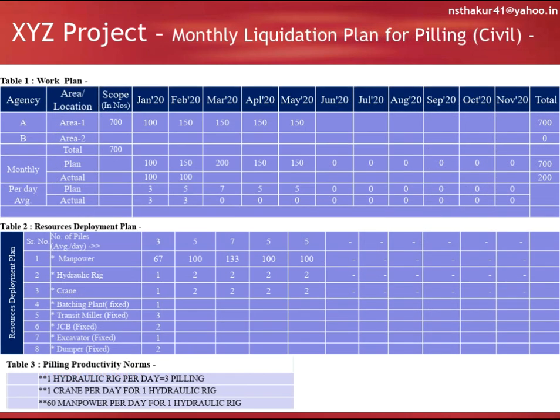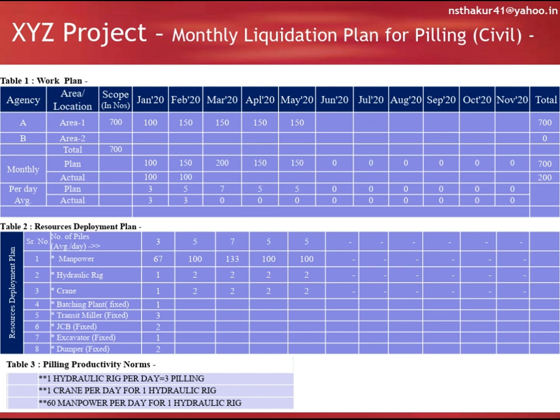So this plan is for piling work. Total scope of work is given and it is distributed month wise, agency wise and area wise. Monthly plan and actual is also shown. Per day average plan and actual is also shown.